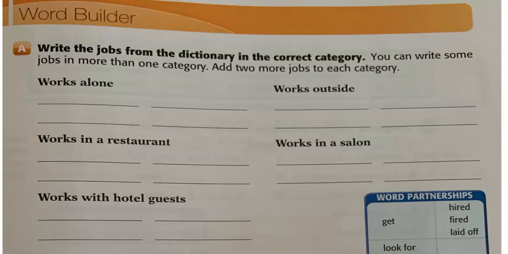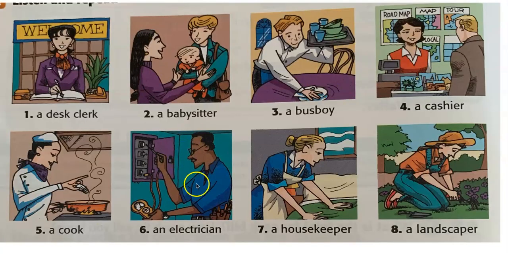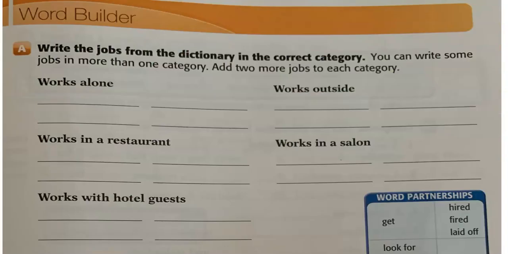Okay, then what you have here, you have this in your booklet, this is the next page here. So what you have to do, write the jobs from the dictionary in the correct category. You can write some jobs in more than one category. Add 2 more jobs to each category. So you have to write the list that you have here. You have in the first page of your booklet all these jobs you are going to classify here.